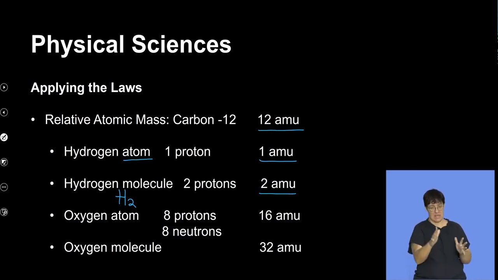Now we talk also of oxygen, which is another diatomic element. It will be 16, which comes from 8 per atom, and then there are 2 of them, which gives us 32 atomic mass units for the oxygen molecule.